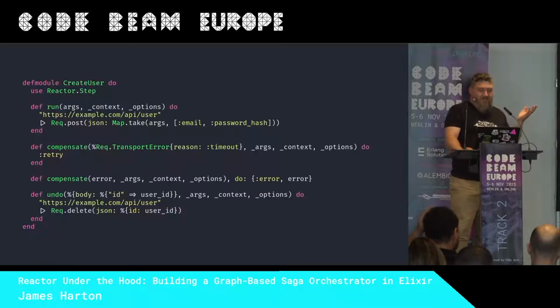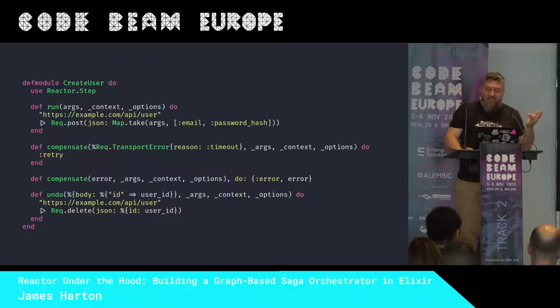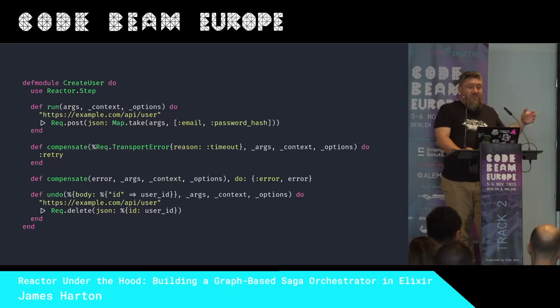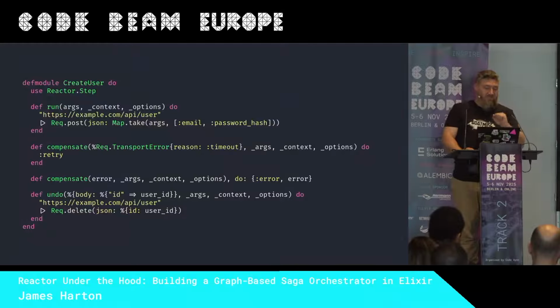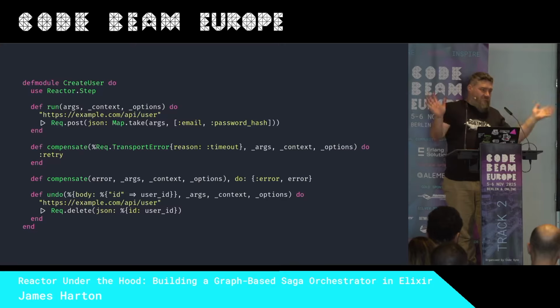Now, this is what our create user step could look like if we were, for example, creating the user in some random identity provider on the internet, like Auth0 or something like that. So if the run function errors, Reactor captures it and it goes, oh, you've got a compensate callback. Cool. I'll call it and you'll get the error. And in this case, we can say, oh, this was a timeout, like a network timeout. Just try it again. And Reactor will go, okay, sweet, and it will put the step back into the graph ready to be run the next time we're looking for steps to run.